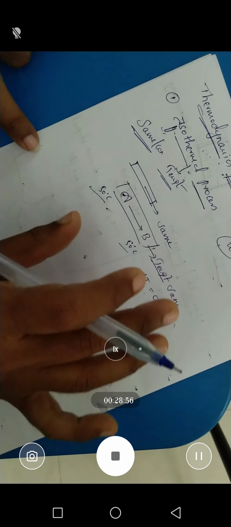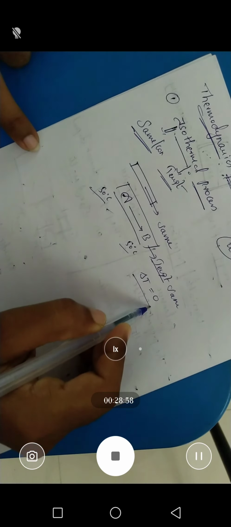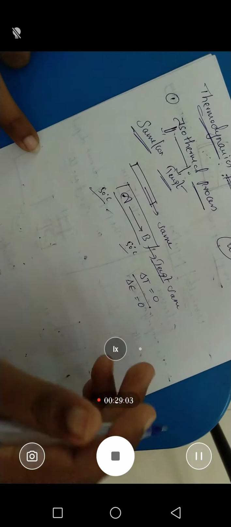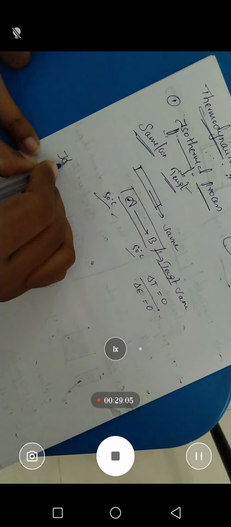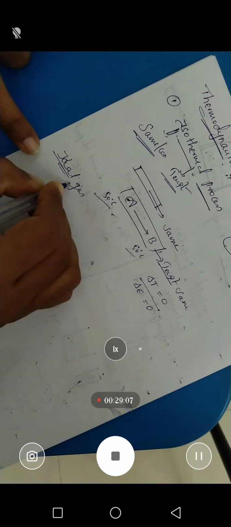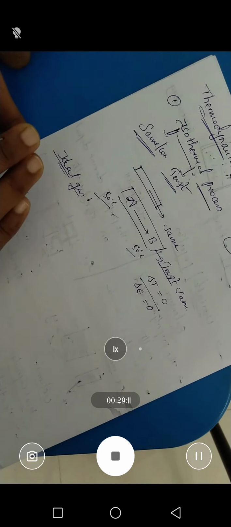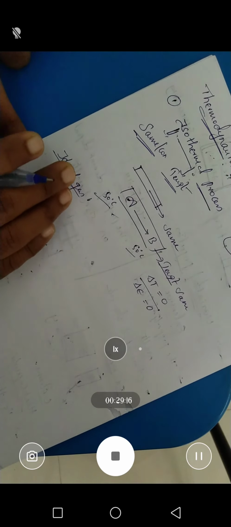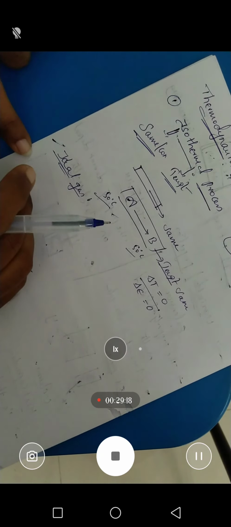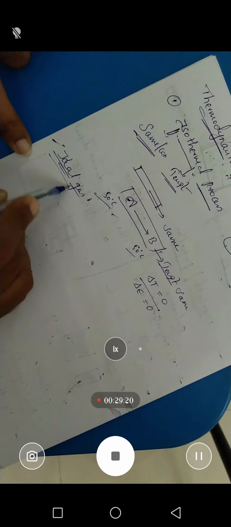So this is about the isothermal process. Delta T is equal to 0, so the change in internal energy is also 0. For example, in the case of ideal gases, thermodynamics is applicable to all phases, to gases, liquids and solids, but in general in thermodynamics mostly we discuss gases.